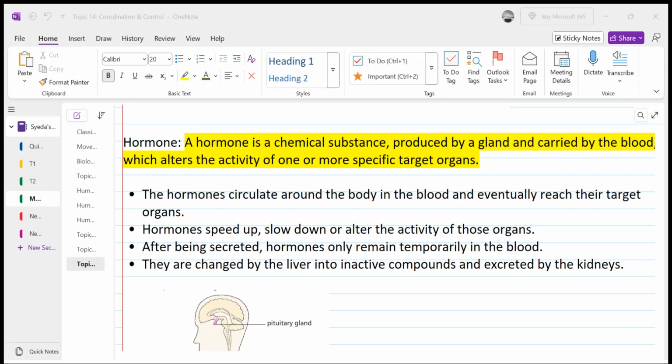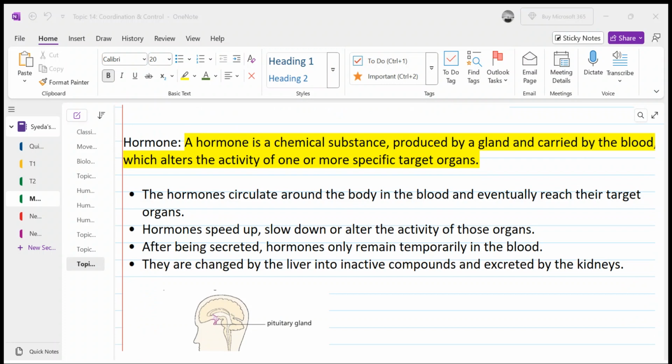What are hormones actually? You might have heard of them. Now listen, our body has a controlling system, meaning how the different parts of our body are coordinated. Till now we have discussed nervous control. Nervous control means how the body organs are controlled by the brain and spinal cord, the central nervous system. Now there is another control which is called hormonal control. This is also actually managed by the central nervous system.